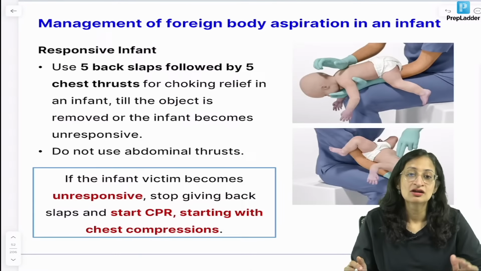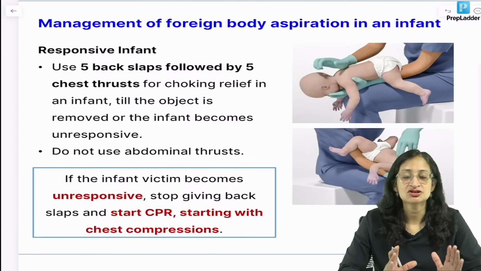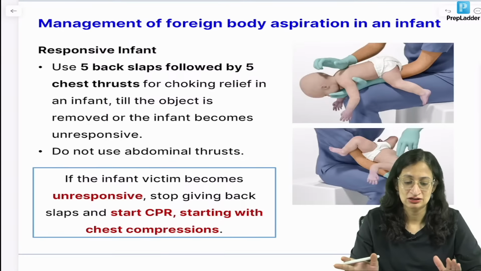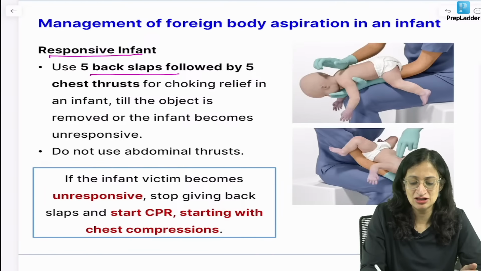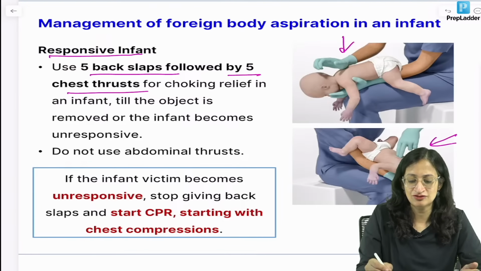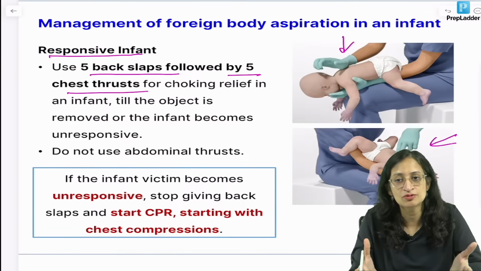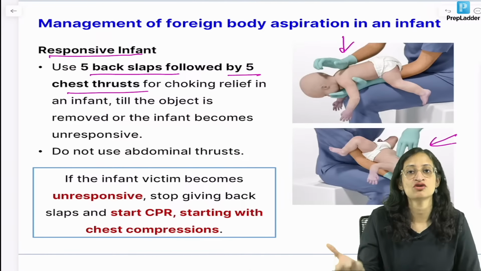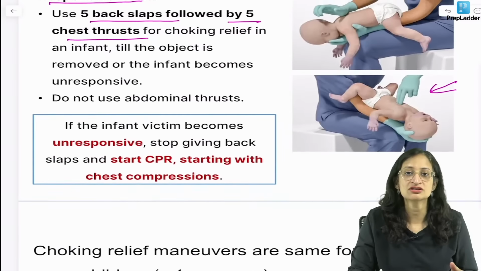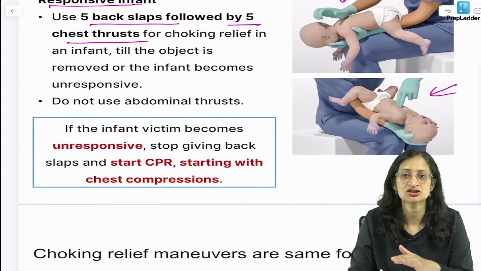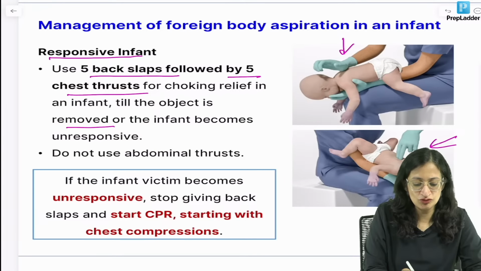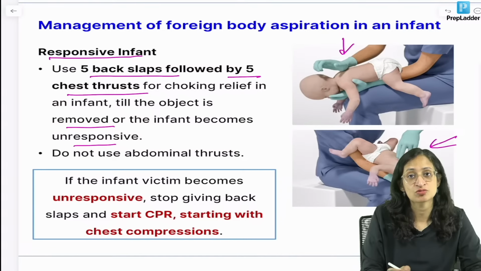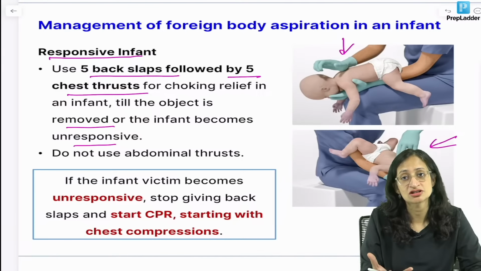Now, management of foreign body aspiration is different in an infant and in a child. In an infant, if it is a responsive infant, we will use 5 back slaps like this, followed by 5 chest thrusts, with the head in the lower position as compared to the rest of the body, so that the foreign body gets expelled, okay. You can see 5 back slaps followed by 5 chest thrusts with the head in the lowered position, till the object is removed or the infant becomes unresponsive.